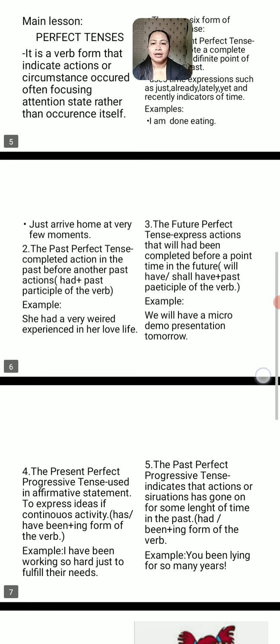Second, the past perfect tense, which is a completed action in the past before another past action. It uses had plus the past participle of the verb. For example, she had a very weird experience in her love life. Meaning, she had is described as the past perfect tense.